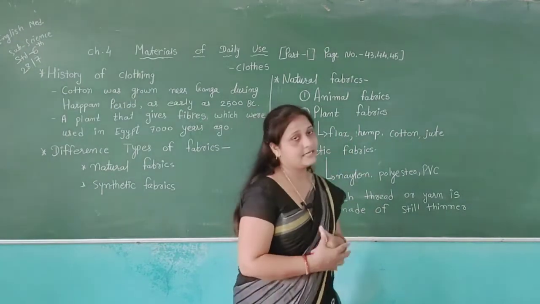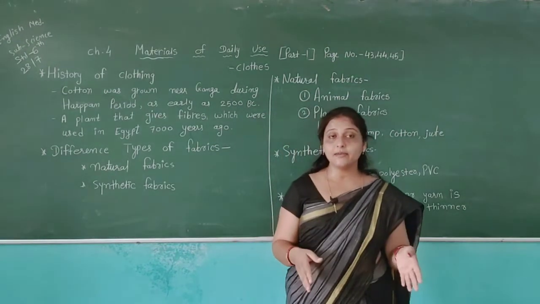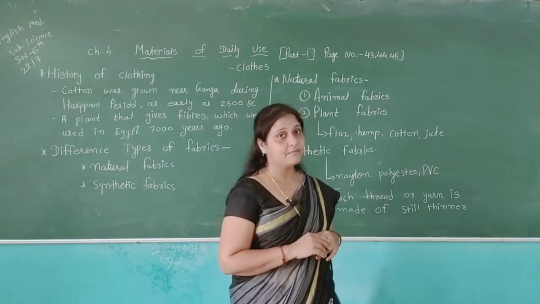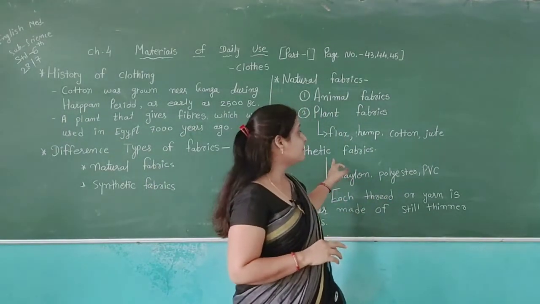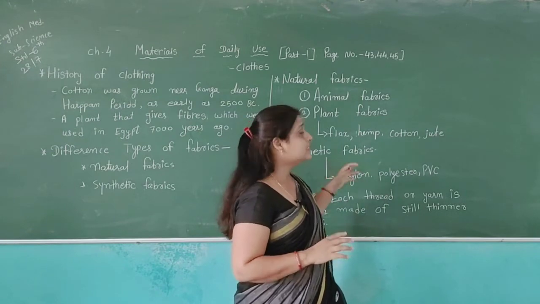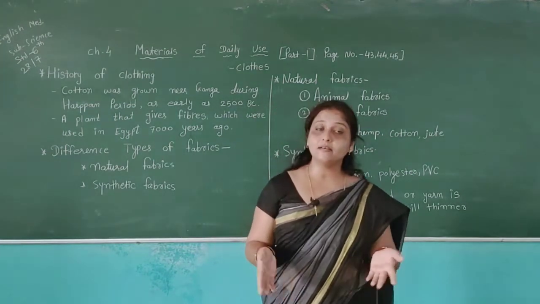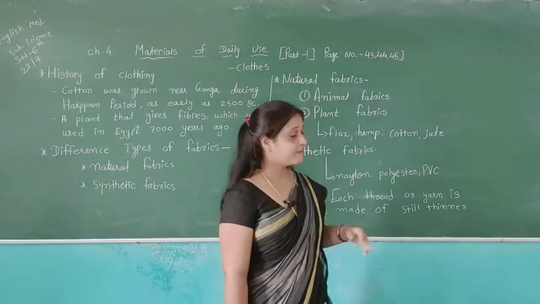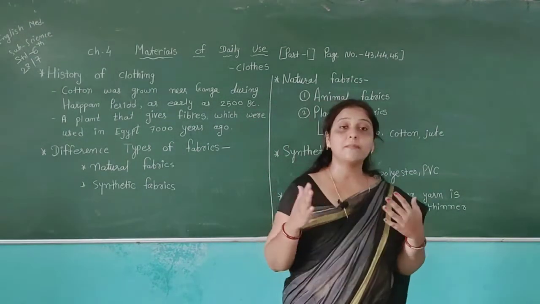Then after, synthetic fibers. The synthetic fibers are not natural fabrics, they are man-made fabrics. They are mostly made in companies, so using different types of chemicals they make fabrics called the synthetic fabrics. For example, nylon, polyester, PVC.